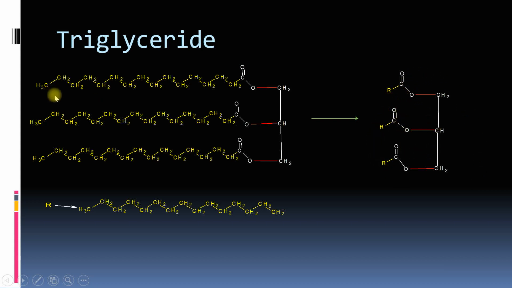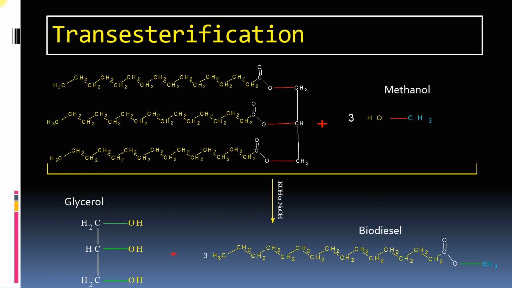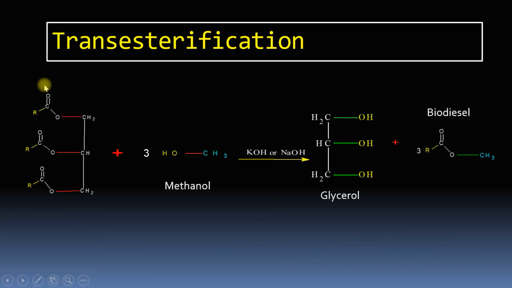Also, you can have different hydrocarbon chains here. So you can have different hydrocarbons here, different here. So then in that case, here you will get R1, R2, R3, or R dash, R double dash, R triple dash. That's what is written in various books. You have seen this transesterification reaction in the previous video also. If we use R in place of this, you see this reaction becomes much simplified. So it's a much cleaner look here. Similarly, you can write R here in biodiesel also.